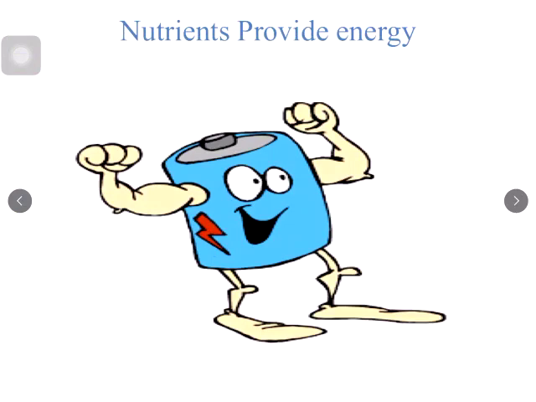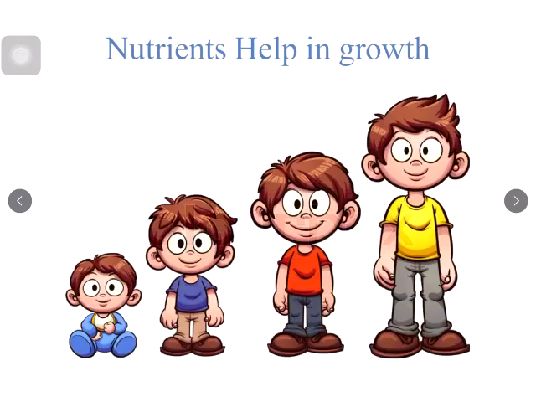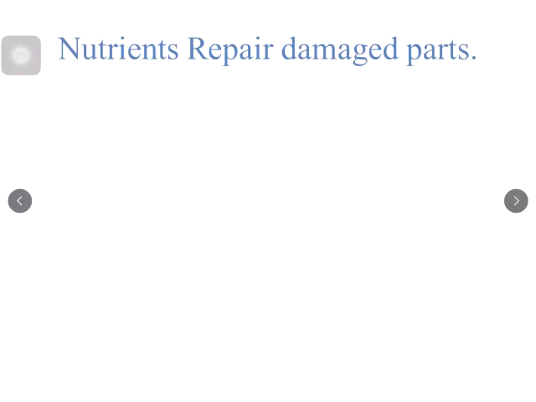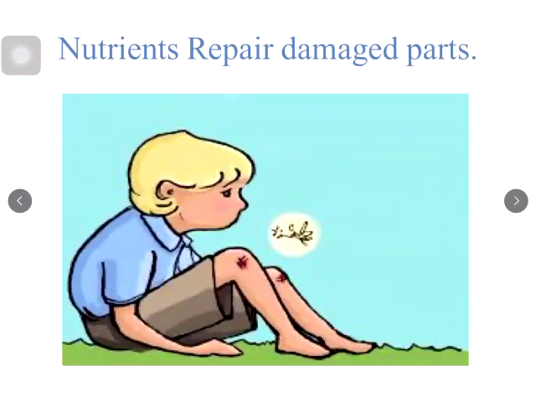So we will just recall once again what the functions of the nutrients in our diet are. Nutrients provide energy. So this is you, all full of energy. Nutrients help in growth. The last picture, the one in the yellow t-shirt, is you after the vacations. Nutrients repair the damaged parts.